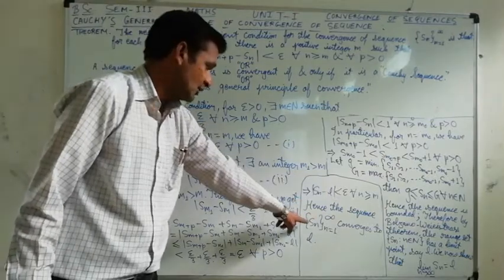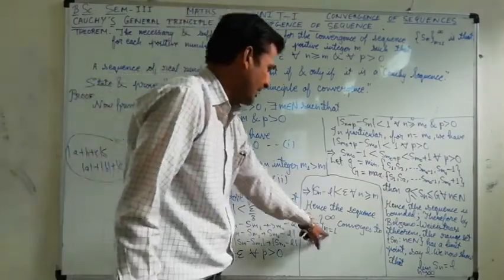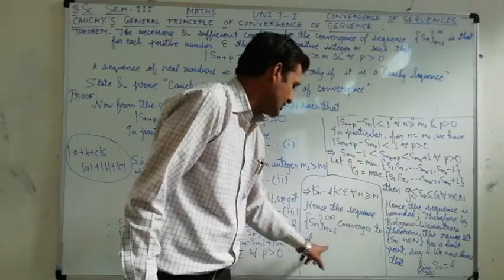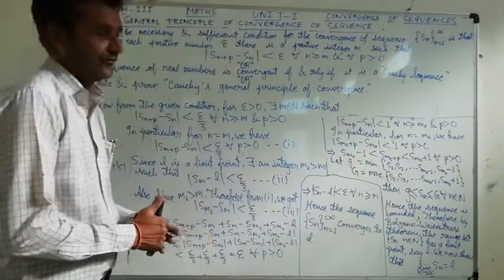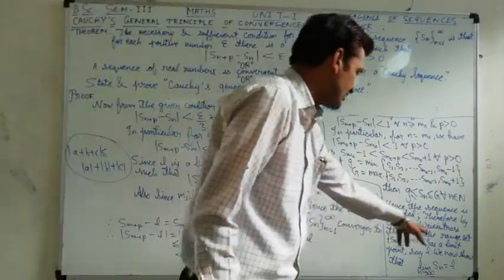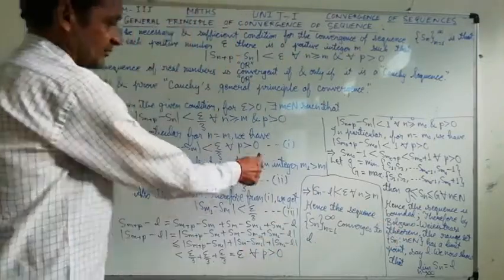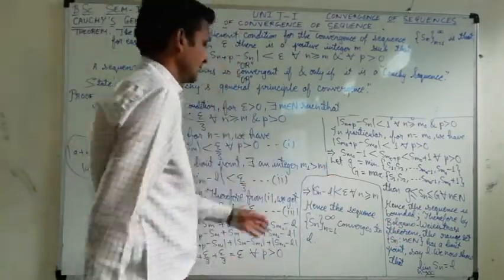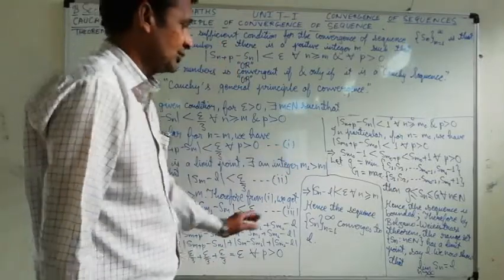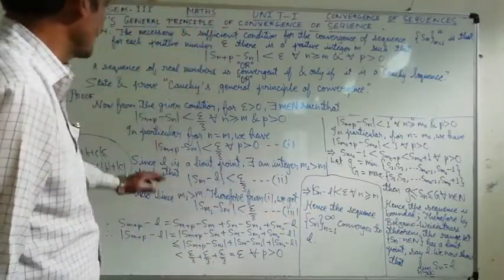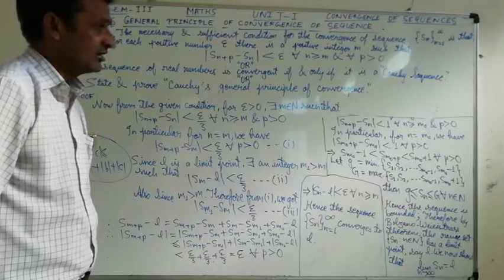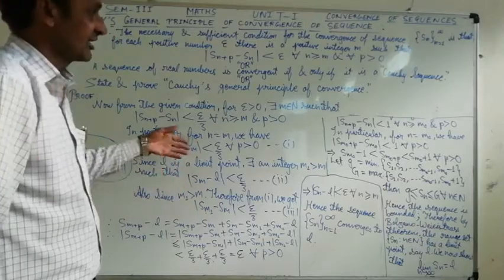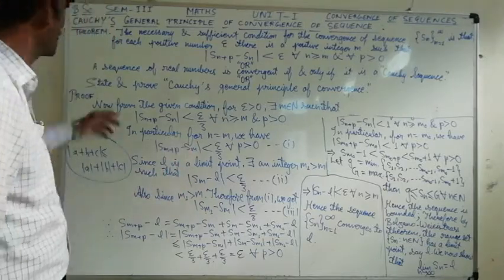Hence, the sequence Sn from n equals 1 to infinity converges to L. What we have proved is that it converges to L. This mod of Sn minus L less than epsilon is what we needed to prove, and this was the sufficient condition. So both necessary and sufficient conditions are proved for this theorem.